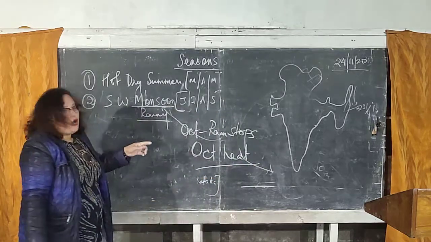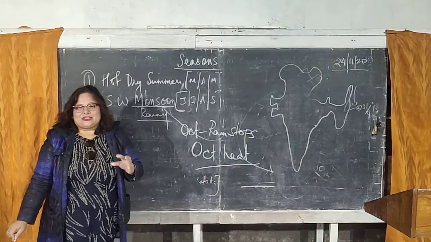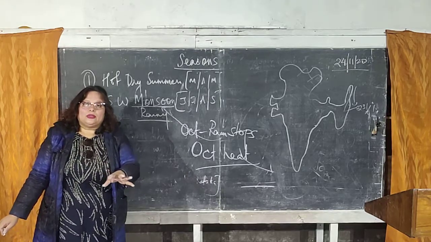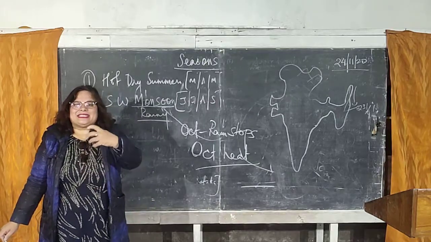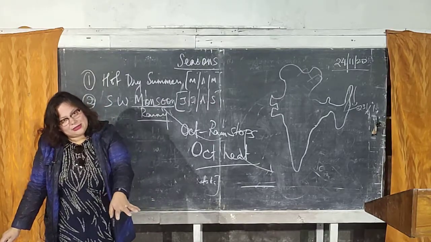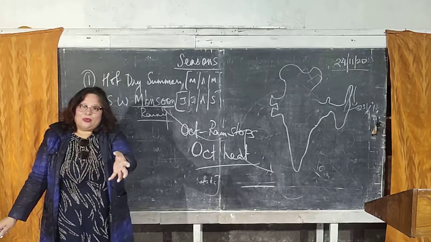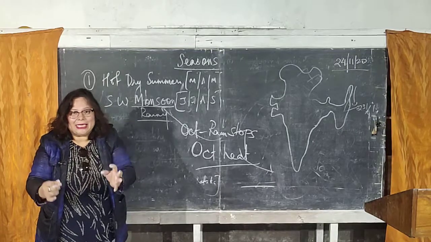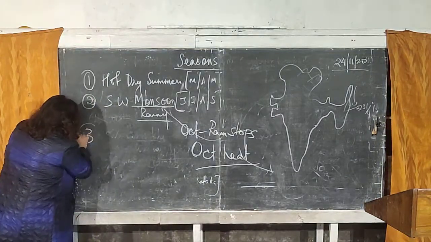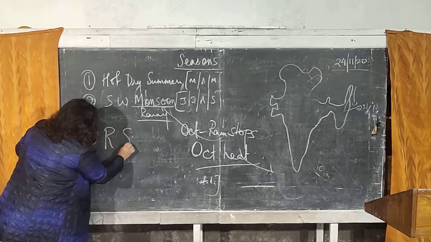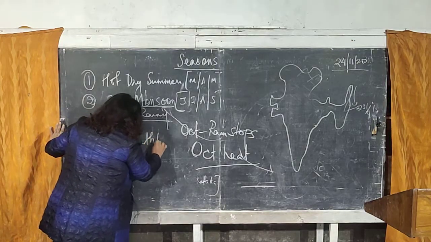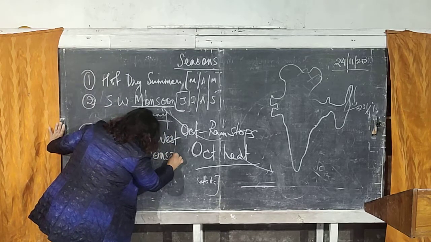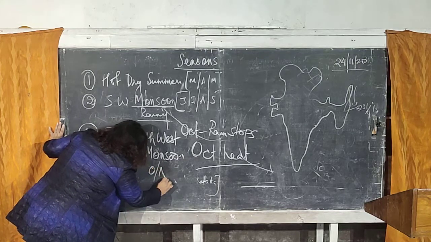So this October heat is acting as a transitional period, which is telling us that now the summer has ended in the country and the winter is setting in. When the summer ends and winter begins, which is indicated by this oppressive heat in the month of October, called the October heat, it leads to the arrival of the third season, that is called the season of the retreating south-west monsoon. Now this takes place in the months of October and November.